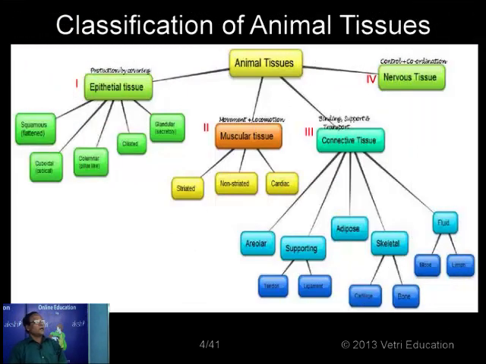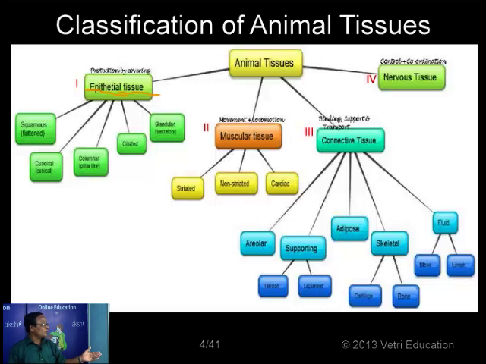This is a general idea, just the flow chart that we have. Normally animal tissues are classified into 4 categories. There are different methods adopted based on their functions, but here, based on structure, there are 4 different types of tissues. Number 1, the epithelial tissue.